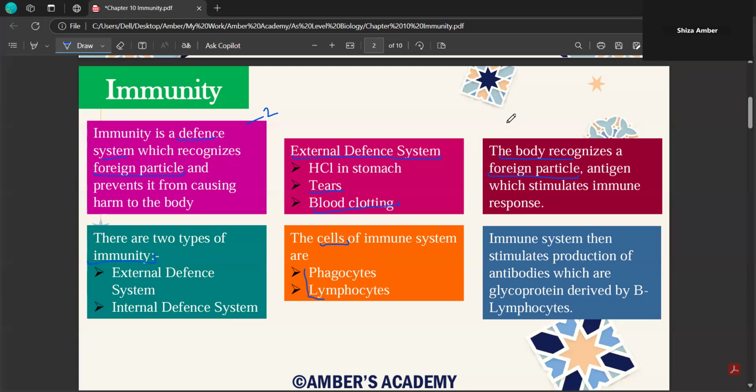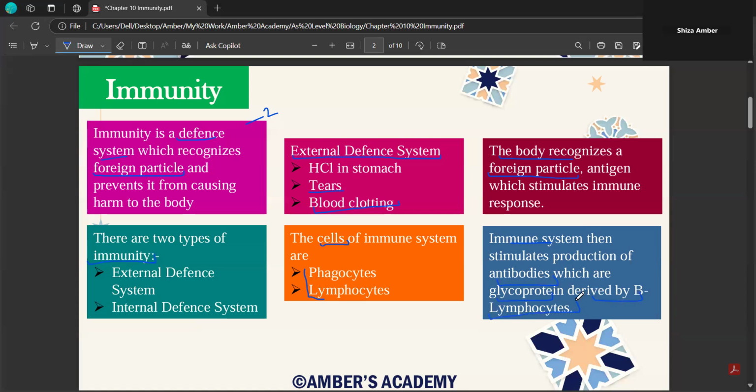So your body is this sensitive that whenever any foreign particle gains entry into your body, the entire immune response is stimulated. Then your immune system stimulates the production of antibodies, which are glycoprotein, and they are derived by B lymphocytes.